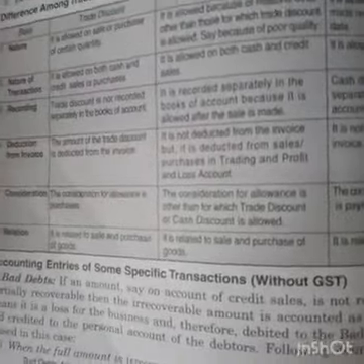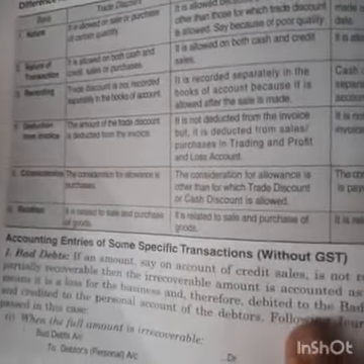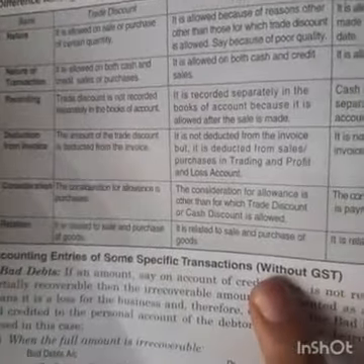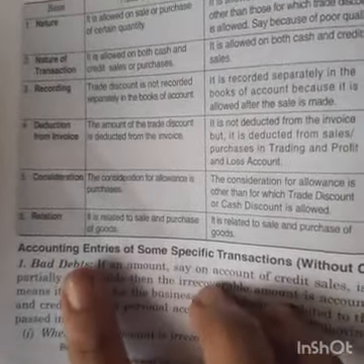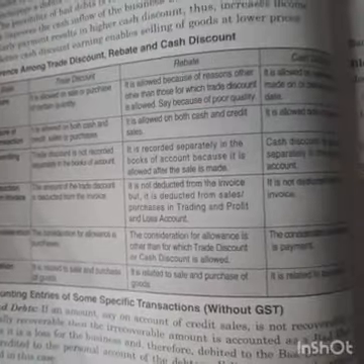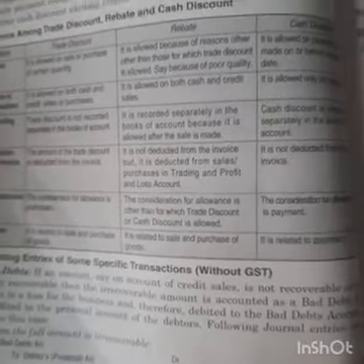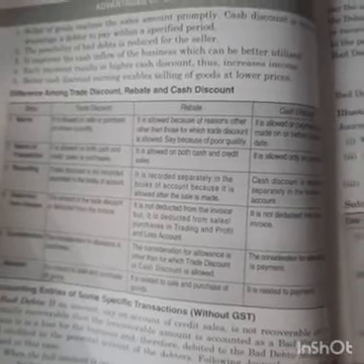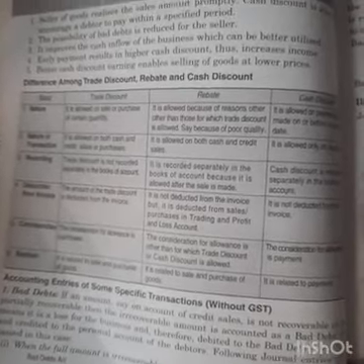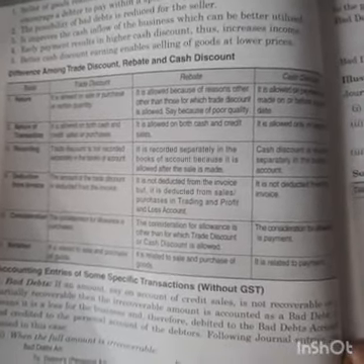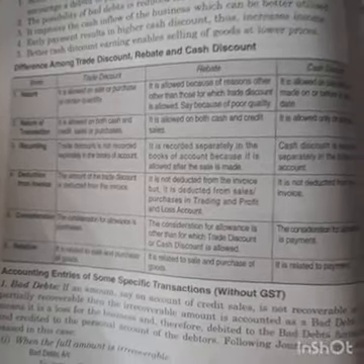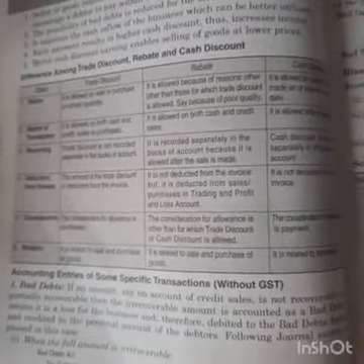So starting with our topic, that is accounting entries of some specific transactions without GST. The first one is bad debts. Students, in case of credit sales, sometimes the amount is not recoverable from the debtor, either the full amount or a part of the amount is irrecoverable. That amount which is not recovered from the debtor on account of credit sales is called bad debts. It is a loss for the business. This loss will be treated in the books of accounts like this.